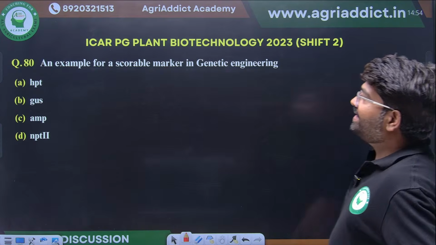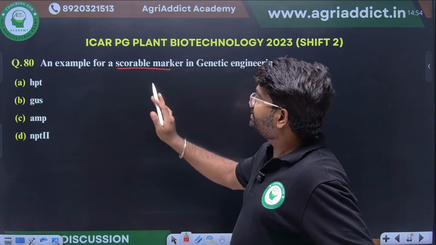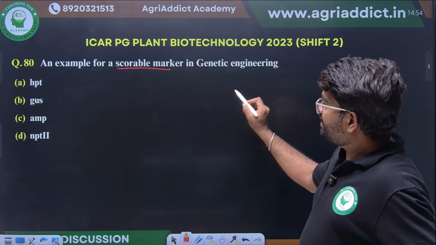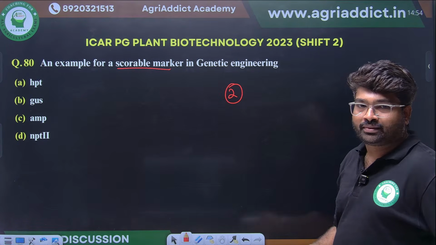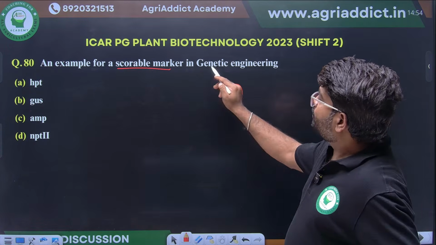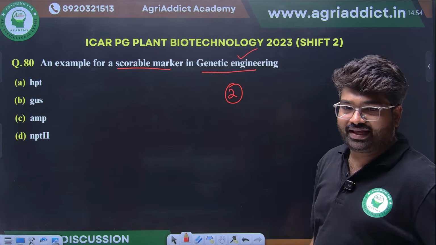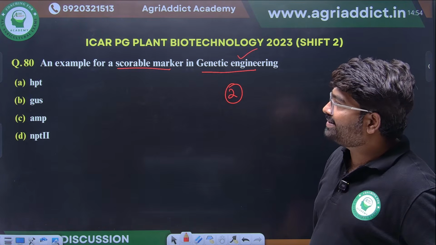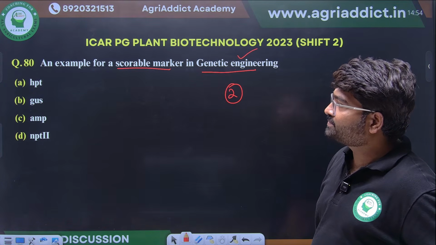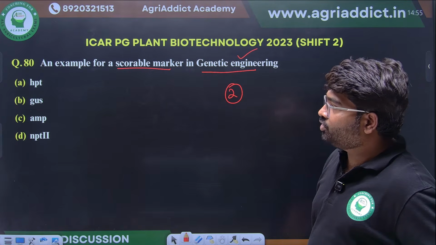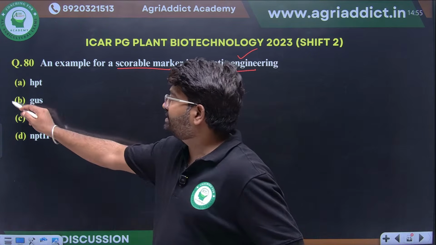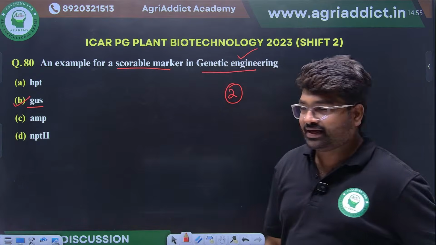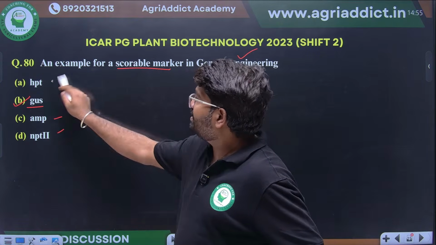Okay. An example of a scoreable marker. In this question paper, they have asked two questions on scoreable marker. Example of scoreable marker in genetic engineering. What will be the example here? Whether HPT, hygromycin phosphotransferase, ampicillin, neomycin phosphotransferase, or GUS. Yes, very good, excellent. GUS will be an example. Remaining are what? These all are screenable markers.